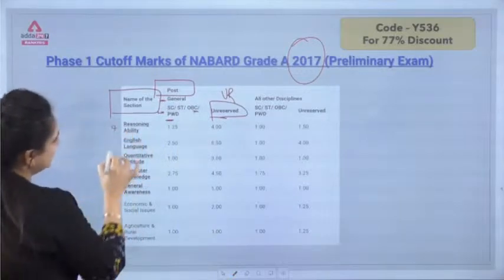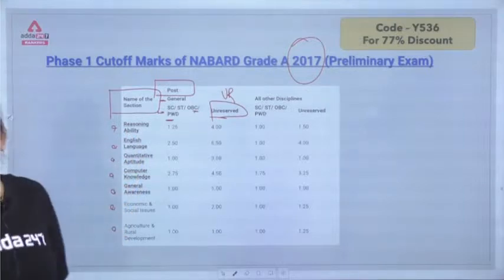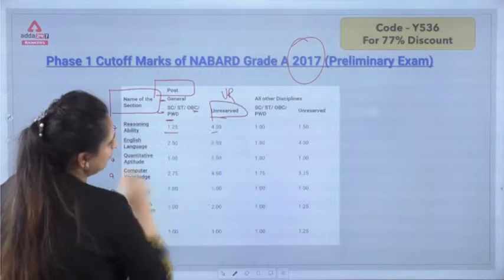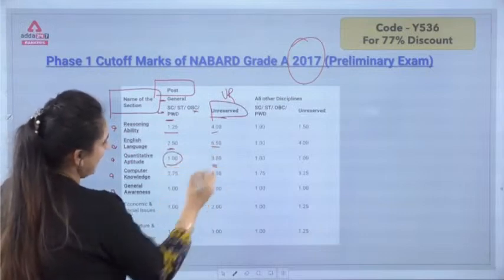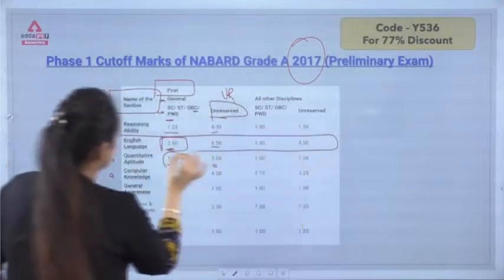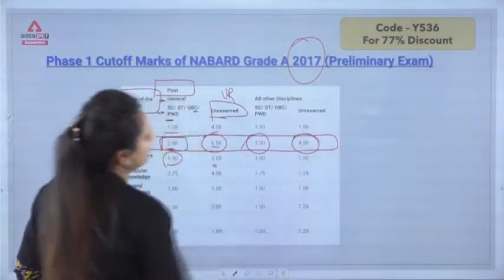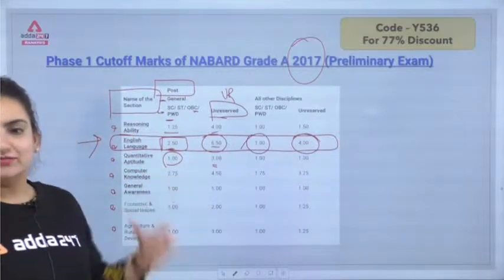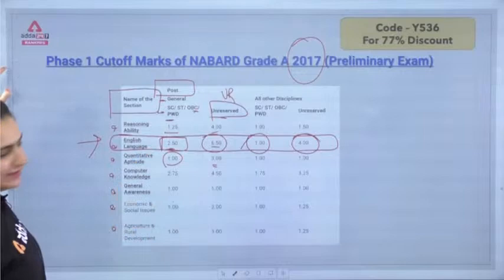Alright, so moving forward, general ability, English, quant, computer, general awareness, economic and social issues, and the agri and the rural development. So moving forward herein, 1.25 and 4 for unreserved, 2.50 and 6.50, 1 and 3. So specifically for English I am marking here 2.50 and 6.50, 1 and 4 again. Rest is described here for the other subjects, but herein we are discussing specifically about English, so I have just highlighted the English part of 2017.